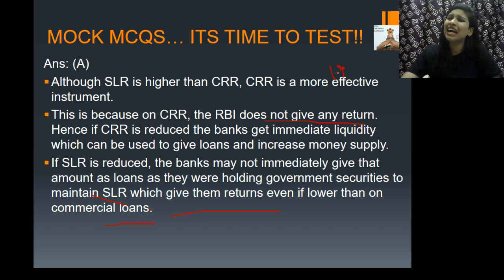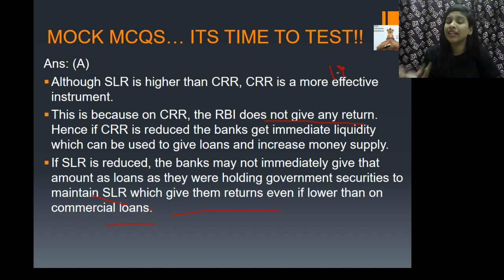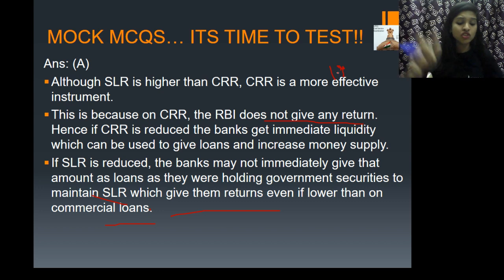And what about the current bank rate, guys? That is the discount rate. That is also one of the most important quantitative instruments of monetary policy. What is the current bank rate or discount rate? That is 6.50%. You can just note it. This is as per 2019 data, February.